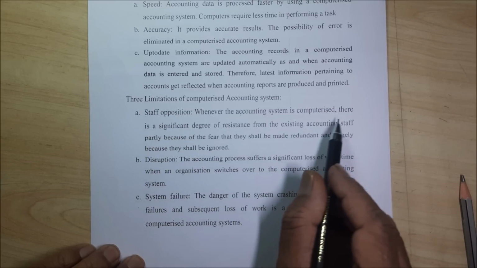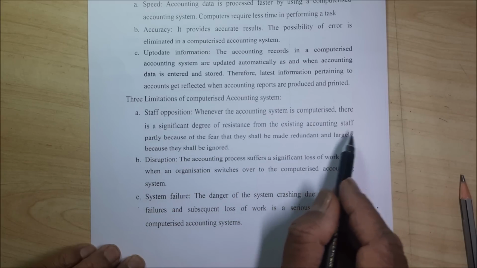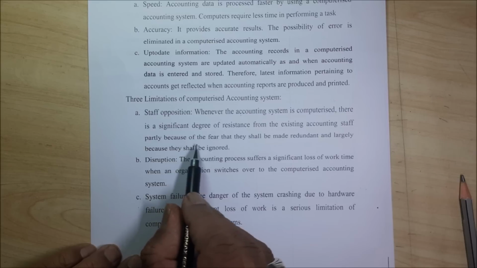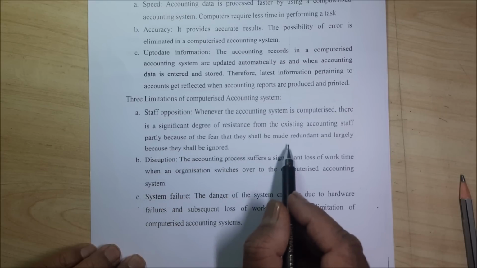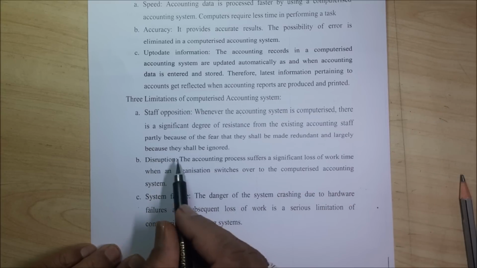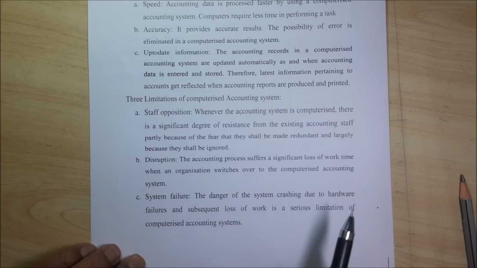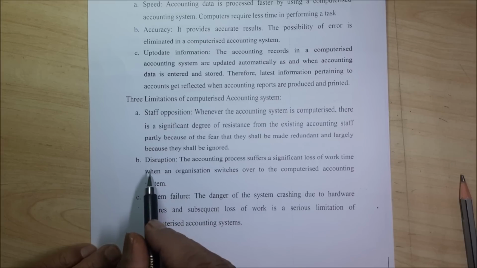Whenever the accounting system is computerized, there is a significant degree of resistance from the existing accounting staff, partly because of the fear that they shall be made redundant, and largely because they shall be ignored. That is why one should always be ready for change. Then disruption.